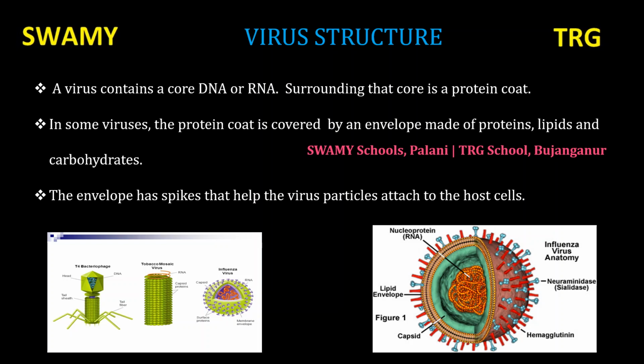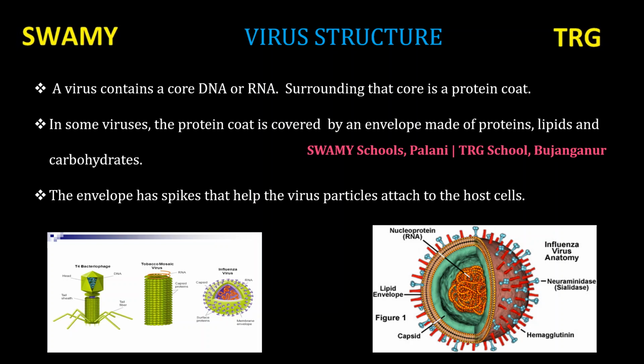Surrounding that core is a protein coat. அந்த கோரை சுற்றி இருக்க another கோட்டுக்கு பேர் என்ன அப்படின்னா ஒரு உரை, புரத உரை. In some virus, the protein coat is covered by an envelope. protein கோட்டையும் சுற்றி இன்னொரு கவர் இருக்கும், அதுக்கு பேர் envelope. That is made of proteins, lipids, கொழுப்பு and carbohydrates.